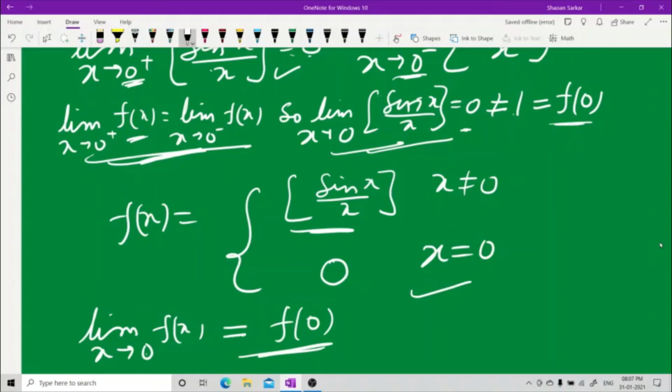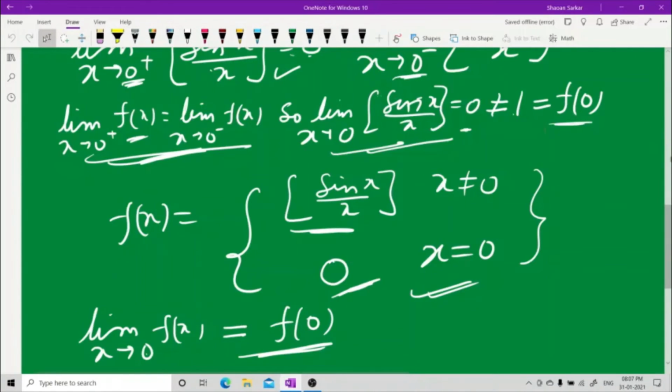Now the function has become continuous. When I redefined the function here, it was earlier 1, now I made it 0. The function has now become continuous. This is called removable discontinuity.